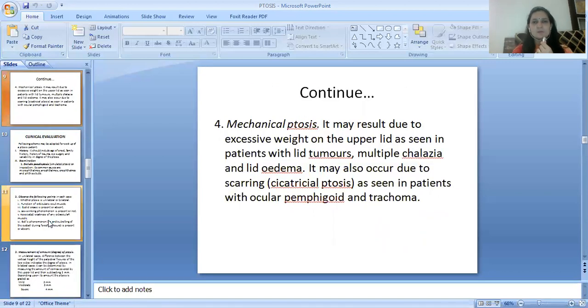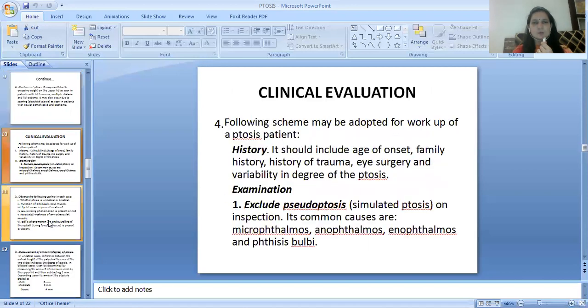Fourth is the mechanical ptosis. It may result due to excessive weight on the upper lid, as seen in patients with lid tumors, multiple chalazia, and lid edema. It may also occur due to scarring, as seen in patients with ocular pemphigoid and trachoma.